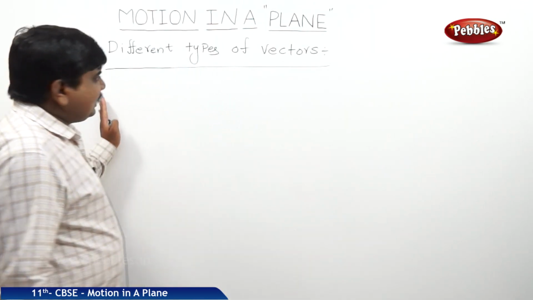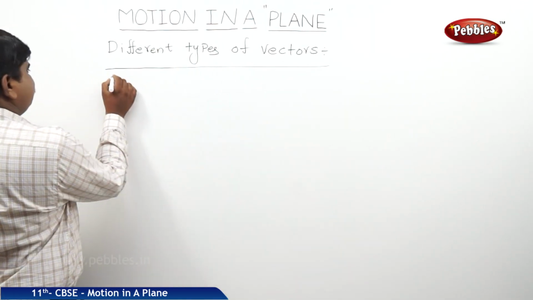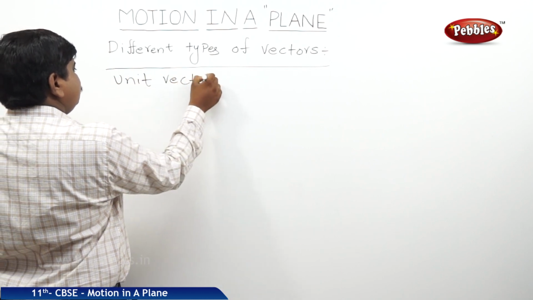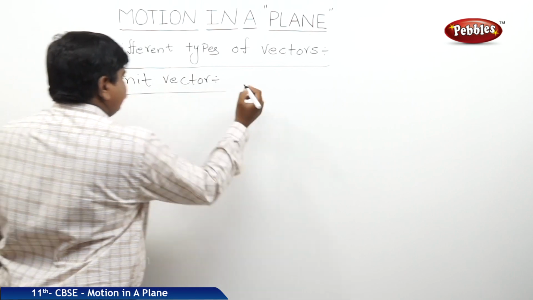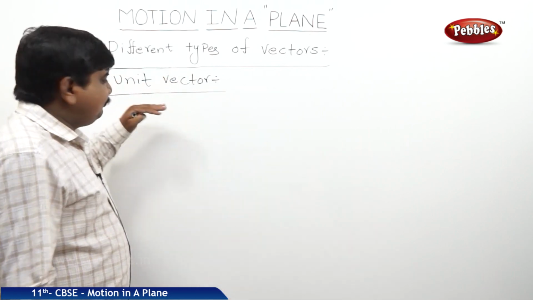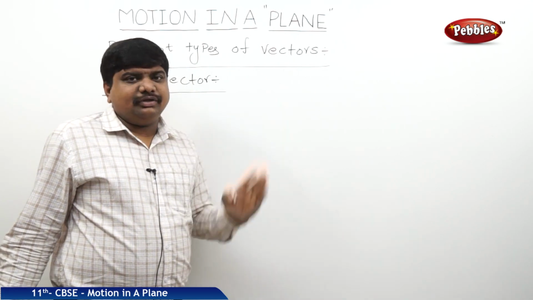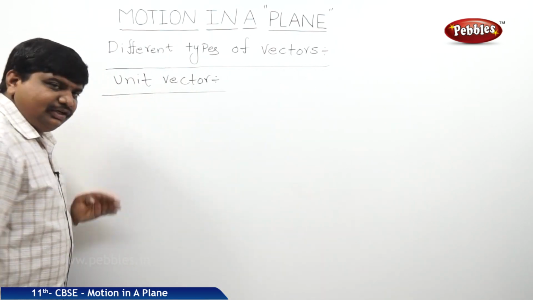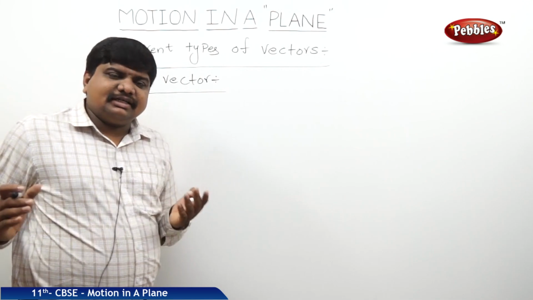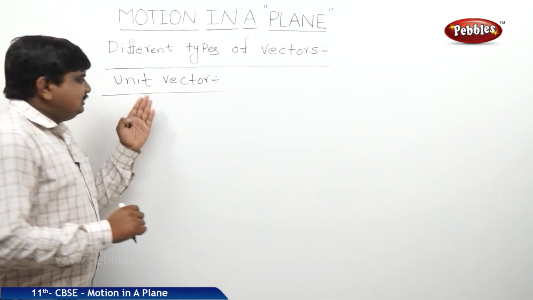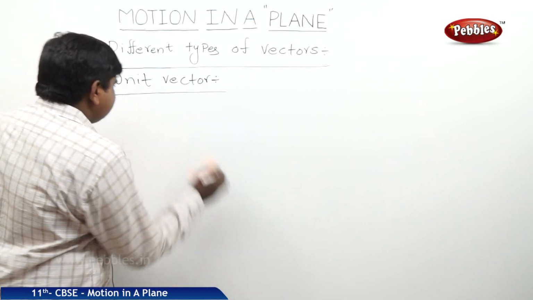The next type of vector is the unit vector. So what is the meaning of unit vector? In the zero vector, a vector has magnitude 0 and is called null. Here, unit vector means there are some vectors which have a magnitude of 1 unit. These types of vectors are called unit vectors.